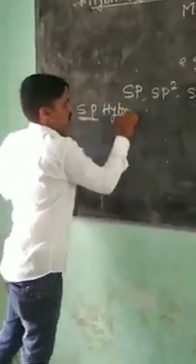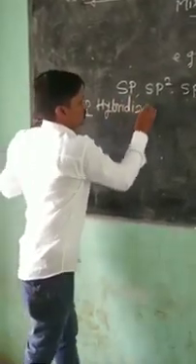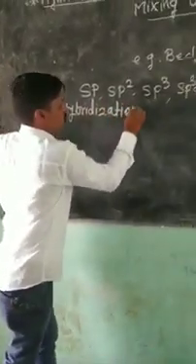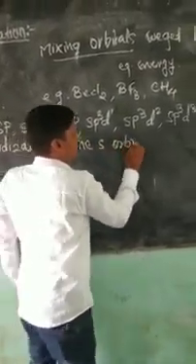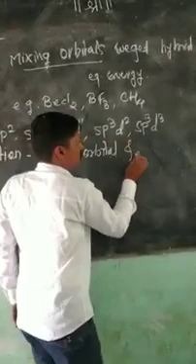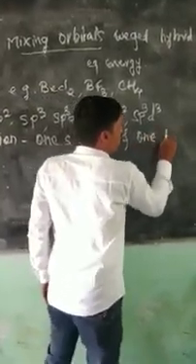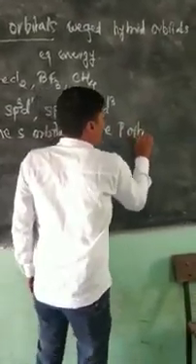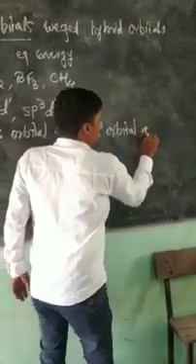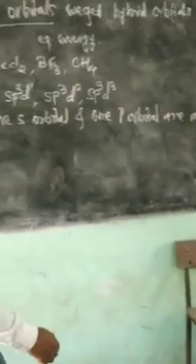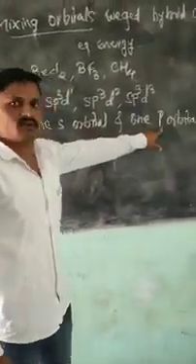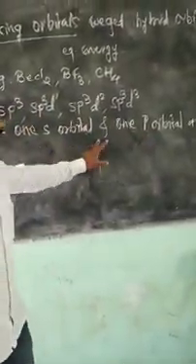This is a type of hybridization in which one s orbital and one p orbital are mixed.